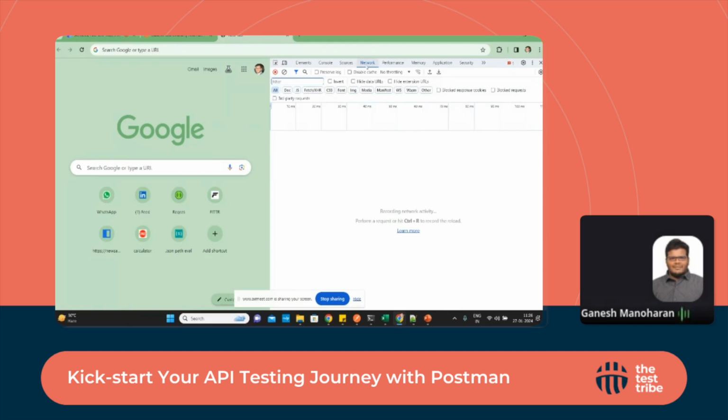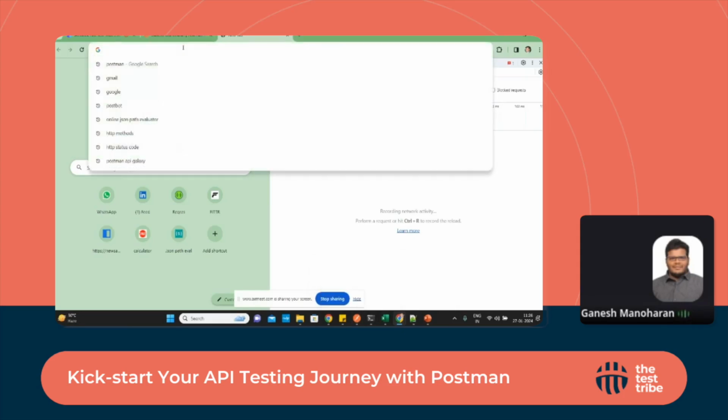We want to observe how that method is working through the UI. The same operations which we do in the UI are calling the backend API. That's how we are going to validate everything in the API, instead of calling it through the UI. That's why I'm going to talk about this one.